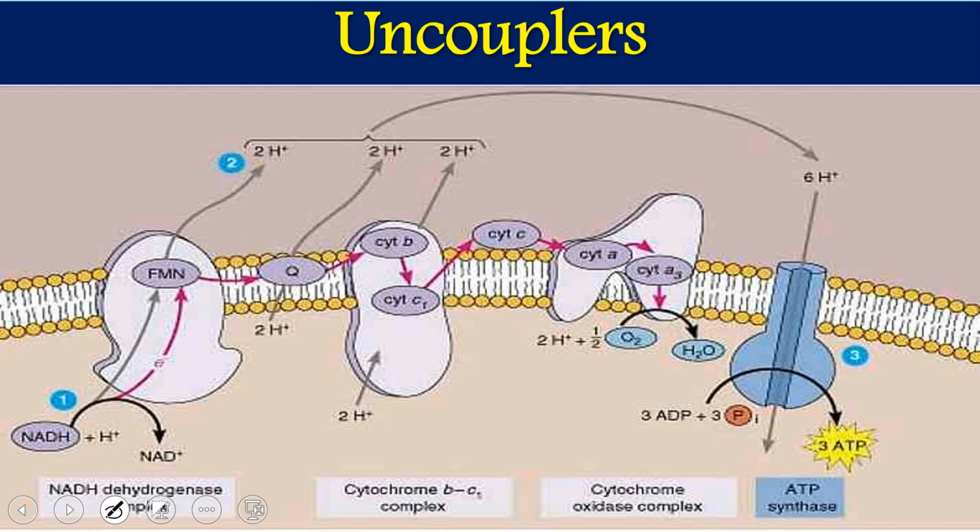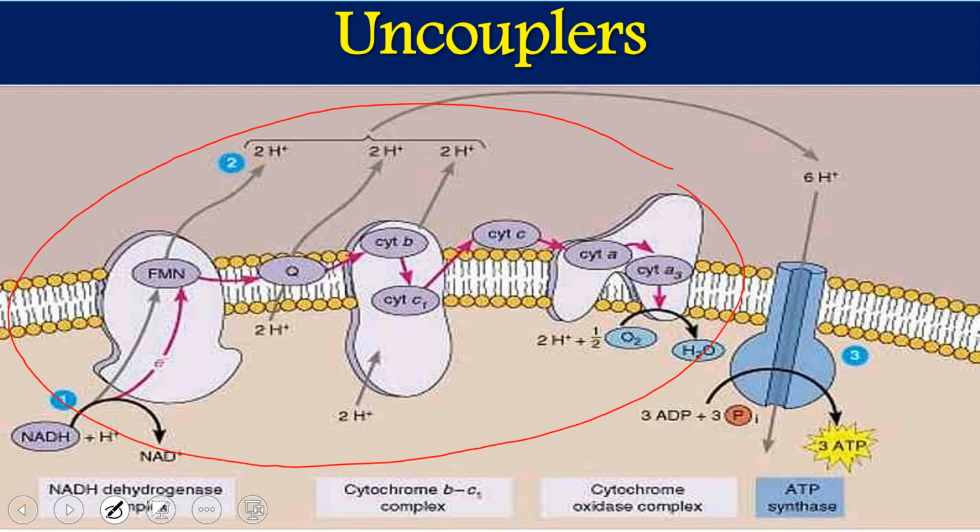This is the summary. Here we have two types of processes. One is called the electron transport chain: the four complexes, complex 1, complex 2, complex 3, and complex 4, along with the two electron carriers. Along with this, we have ATP synthase, which participates in oxidative phosphorylation.